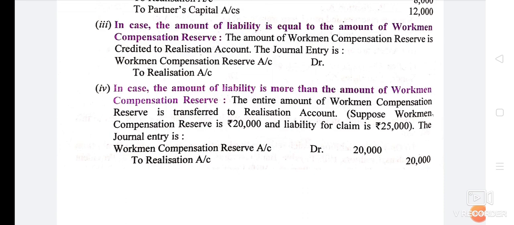So this entry is passed, and then the liability will be paid, and the entry of payment will be realization account debit to bank account rupees 25,000 in this example. Okay. Now we will see the problem of workmen compensation reserve.